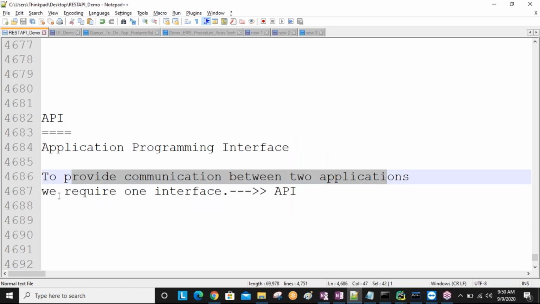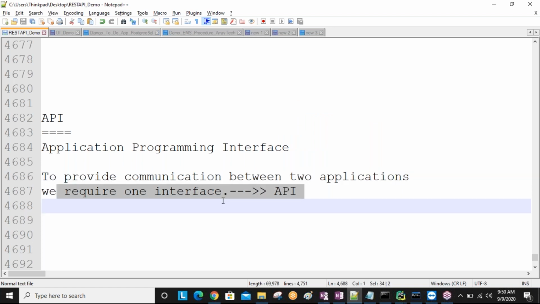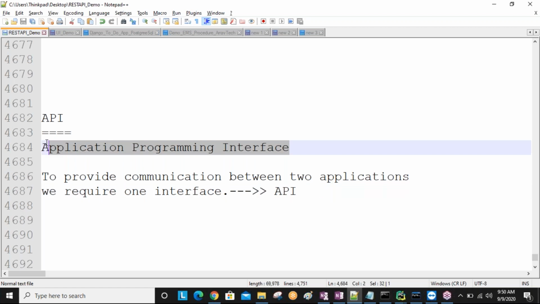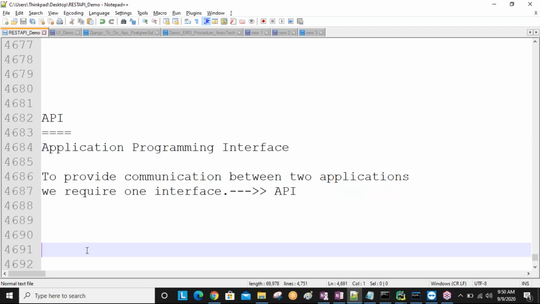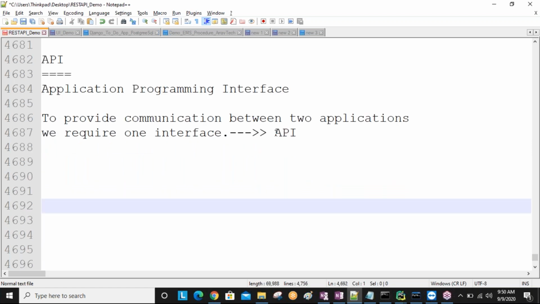That interface is called API. API stands for Application Programming Interface. An API is a collection of ready-made programs, ready-made classes, ready-made interfaces, and plugins.